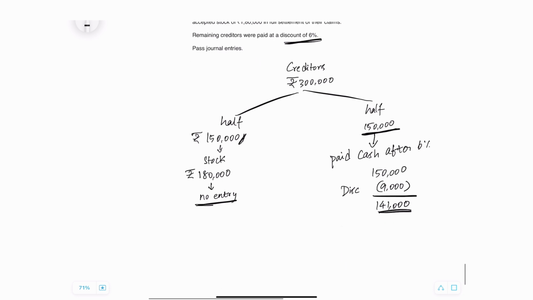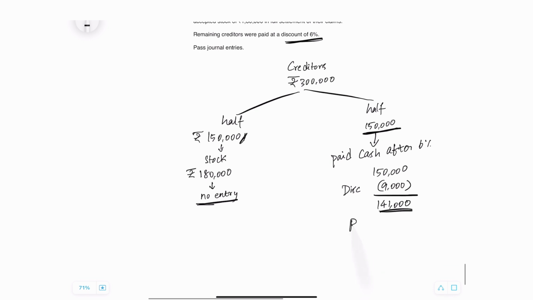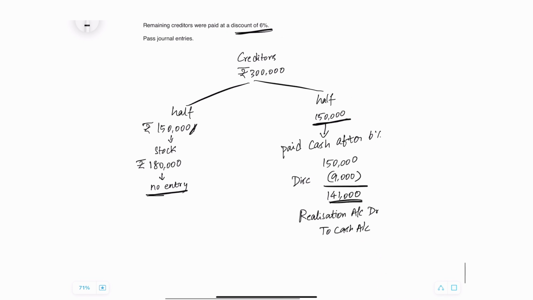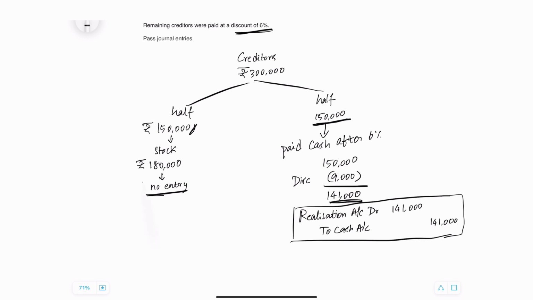So the journal entry will be: realization account debit to cash account, 1,41,000. Now this concludes the question. The final answer you are going to write will be this, and you have to state that for the first half of this solution, there is not going to be a journal entry.